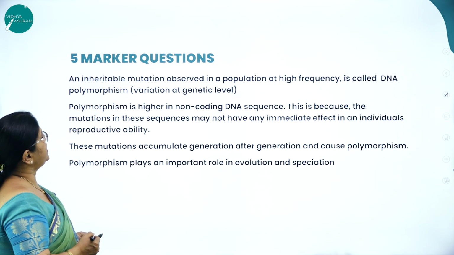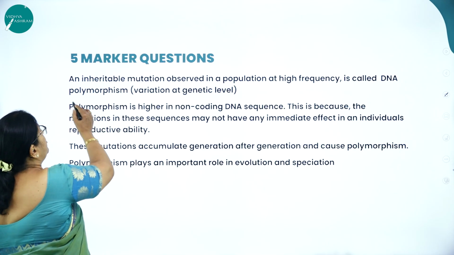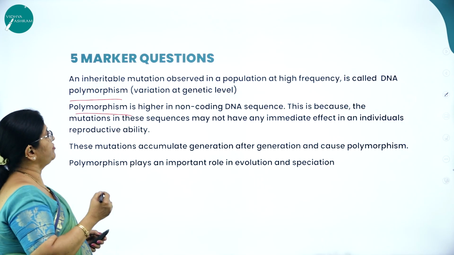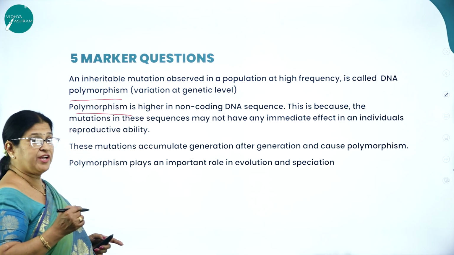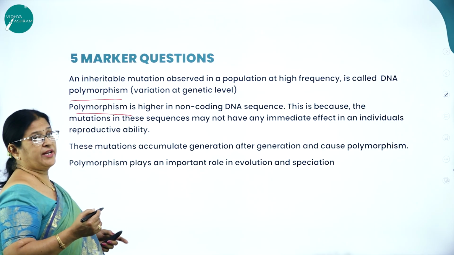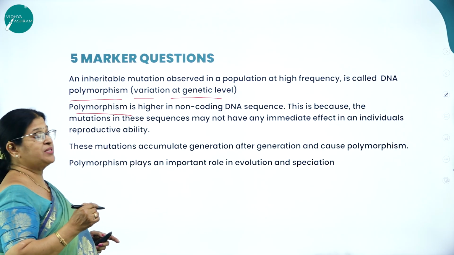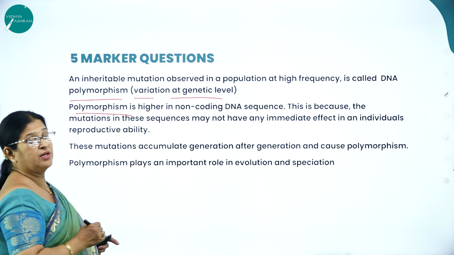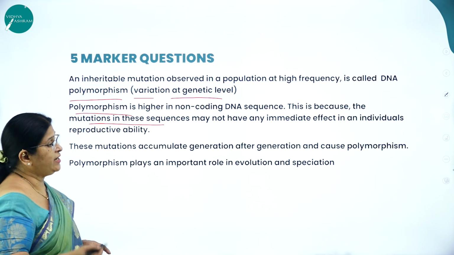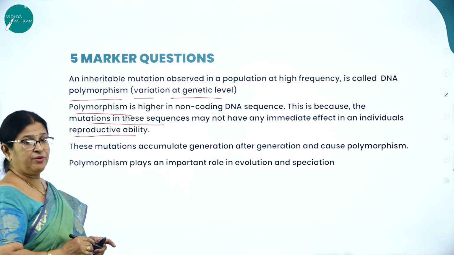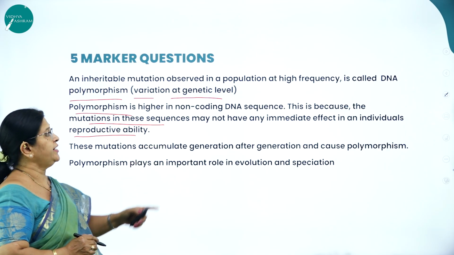Next, an inheritable mutation observed in a population at high frequency is called DNA polymorphism. What is polymorphism? An inheritable mutation observed in a population at high frequency is called DNA polymorphism, or it can also be called as what? Variation at genetic level. So polymorphism is higher in non-coding DNA sequence. Why? Because the mutations in these sequences may not have any immediate effect on the individual's reproductive ability. That is the reason why polymorphism is higher in non-coding DNA sequence.